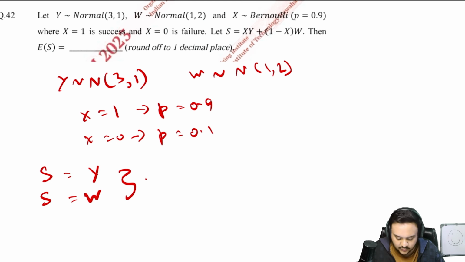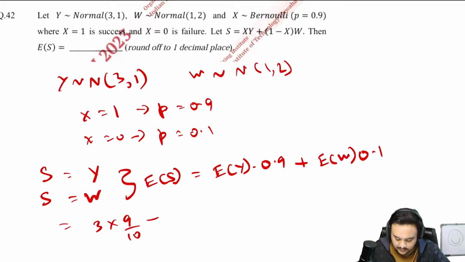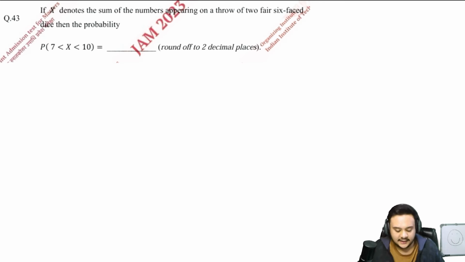Now just to find the expectation of S, you just need to find the expectation of y with the probability of 0.9, the probability of success, plus the expectation of w with the probability of 0.1. All right, that is all that you need to find. So the expectation is what? 3 multiplied by 9 by 10 plus the mean of w, which is 1, multiplied by 1 by 10. This is 2.7 plus 0.1. This will be 2.8. This is again a very easy question.